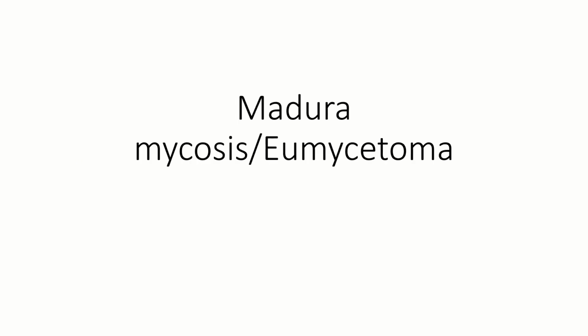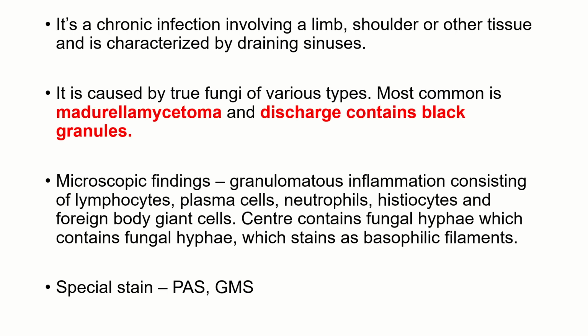Coming to the next topic, that is your maduromycosis or eumycetoma. So it is a chronic infection involving a limb, shoulder or other tissue, and is characterized by draining sinuses. It is caused by fungi. Most common is Madurella mycetomatis. There are numerous fungi which can cause maduromycosis, but the most common is Madurella mycetomatis. And the discharge, which I told you, you can have draining sinuses from where discharge will come, that will have